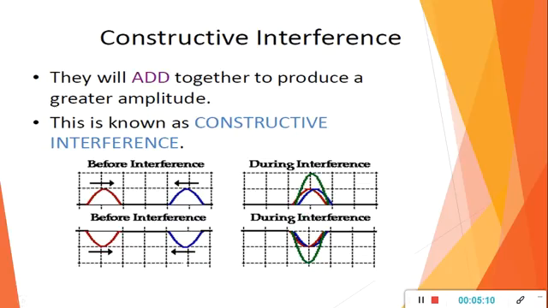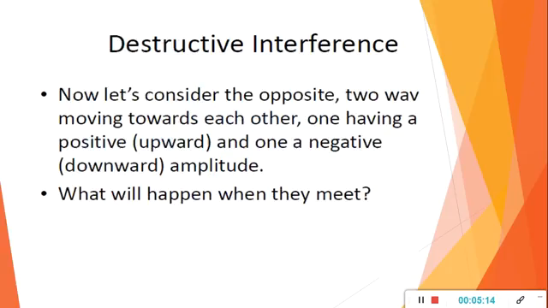Constructive interference is when the amplitude is maximum, when adding gives maximum or greater amplitude. Now the next one is what? Destructive interference. This is considered the opposite of constructive interference.